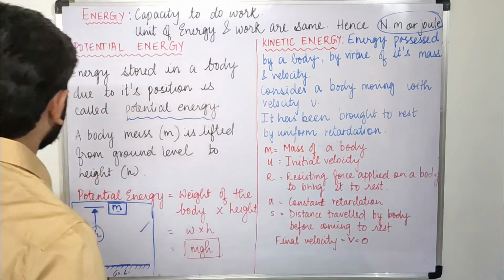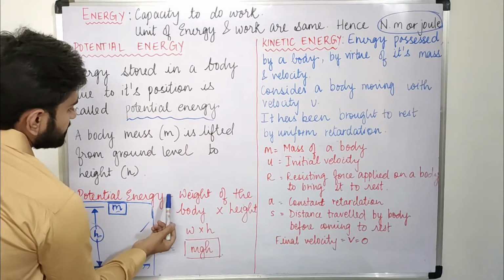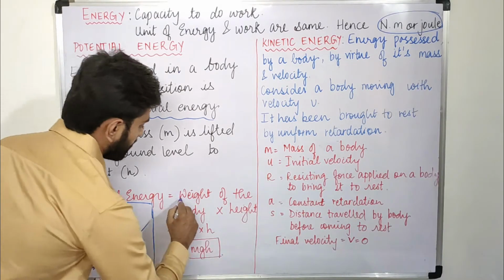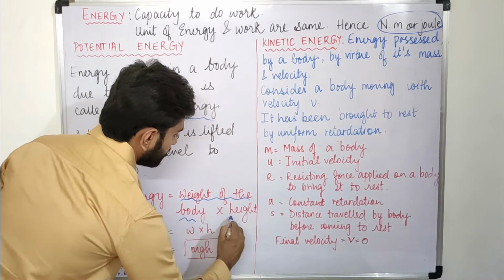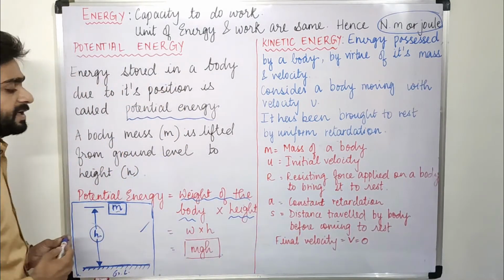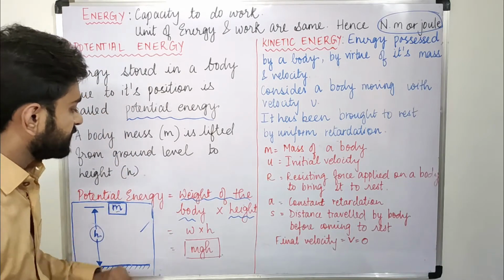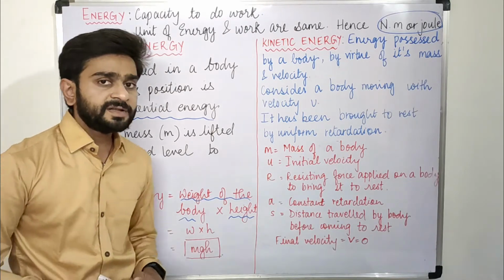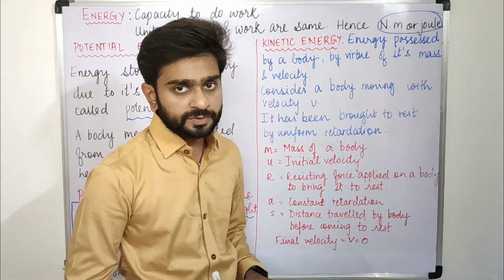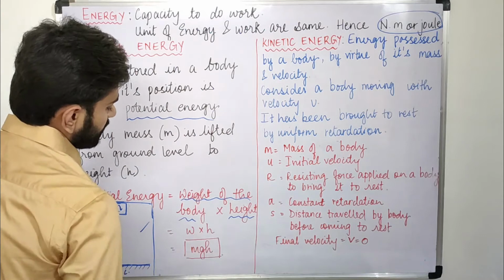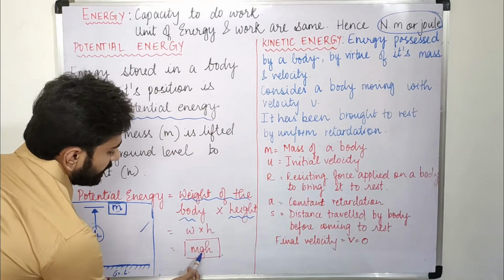Based on the formula, potential energy is equal to the weight of the body into height. So this is its formula, weight of the body and product of height. Now due to this terminology weight, that is W, we can understand that gravity will play some role. So now we will put up the formula for W. W is equal to mass into gravitational acceleration.